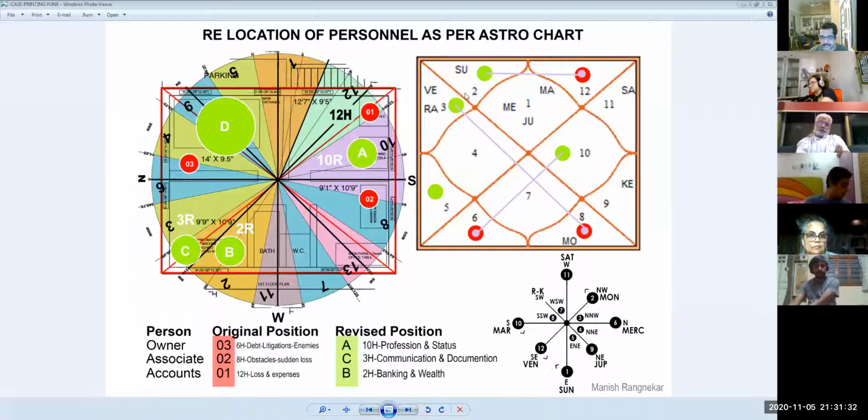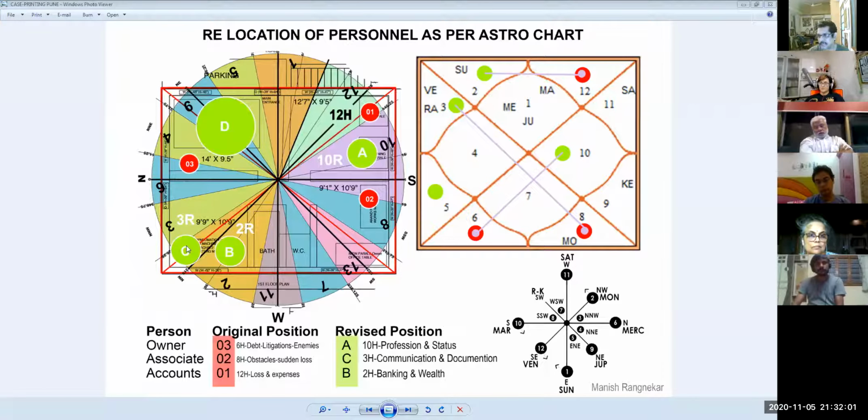Then if you take the third house, the person in charge of the printing, because this is the house of printing, the person who is in communication with the clients and handles documentation, he is the one who should be sitting in the third Rashi. Where is the third Rashi? This is the third Rashi. If the person who handles these significations of the house comes and sits here, he is in his Swa Rashi. He is in his own home, in his own domain. He's the boss. Do you understand the difference?